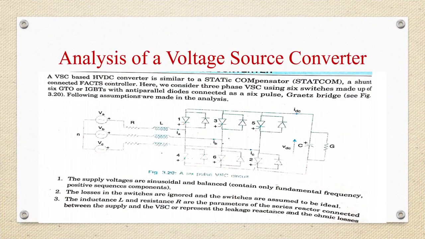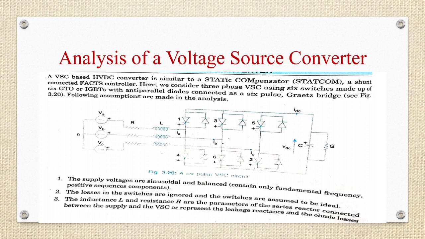A voltage source converter based HVDC converter is similar to a static compensator, that is STATCOM, a shunt connected FACTS controller. So we consider here a three-phase VSC using 6 switches made up of 6 GTOs or IGBTs with anti-parallel diodes connected as a 6-pulse Graetz bridge. The following assumptions will be made in the analysis. First, supply voltages are sinusoidal and balanced, and they contain only fundamental frequency positive sequence components.